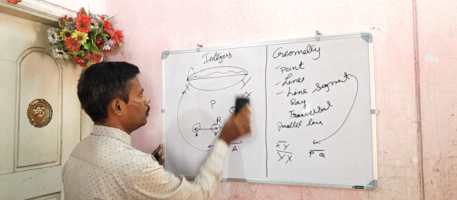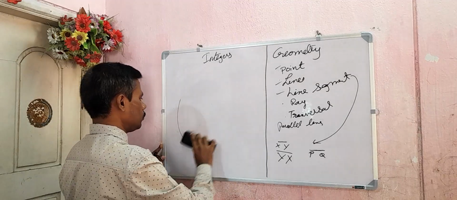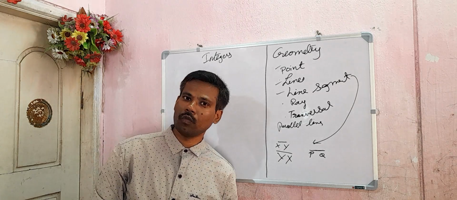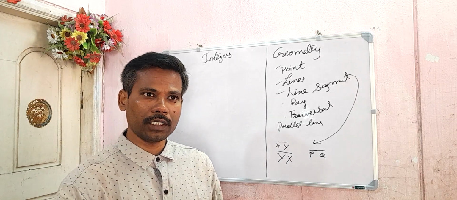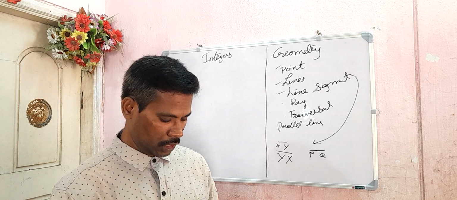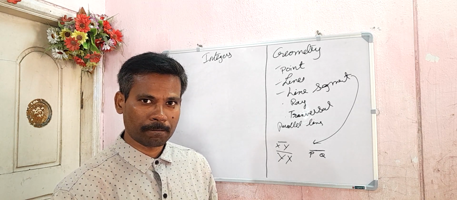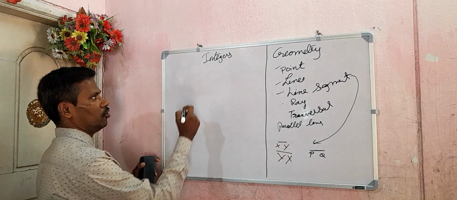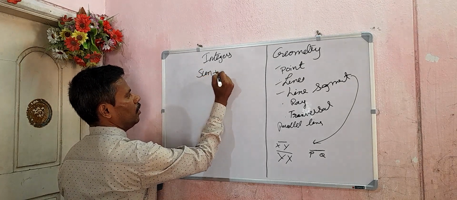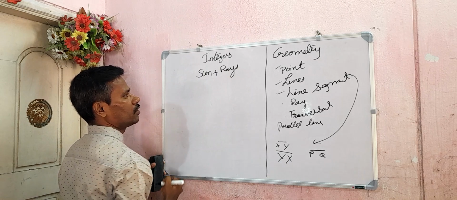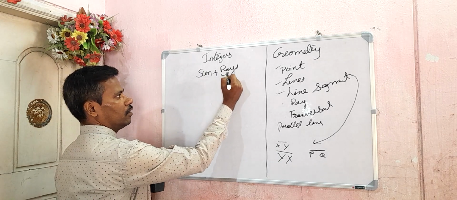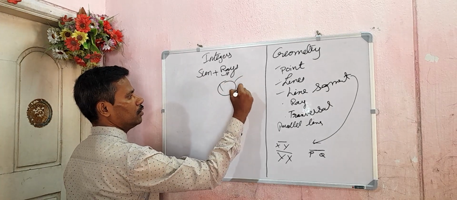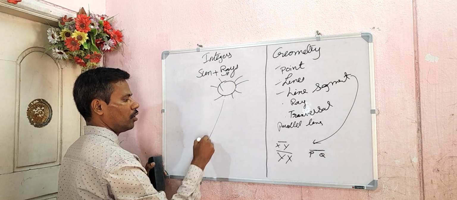So I am erasing this one. Eric, can you give an example of a ray which has one endpoint and extends indefinitely in one direction? Think about it. Yes, that's correct, sun rays. Look at the word here: sun plus rays. You think that this is the sun. How are the rays falling like this?